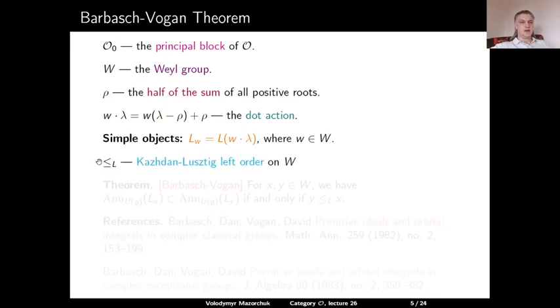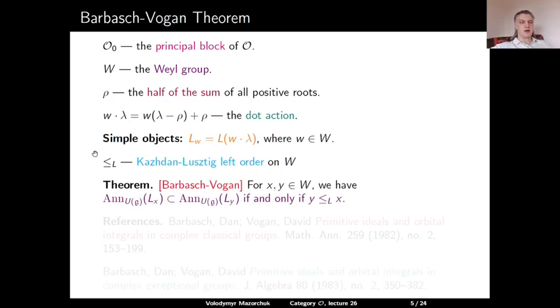And we denote by less than or equal to sub L the Kazhdan-Lusztig left order on W. The theorem of Barbasch and Vogan asserts that for two elements x and y in W, the annihilator of L(x) is a subset of the annihilator of L(y) if and only if y is less than or equal to x with respect to the left order.